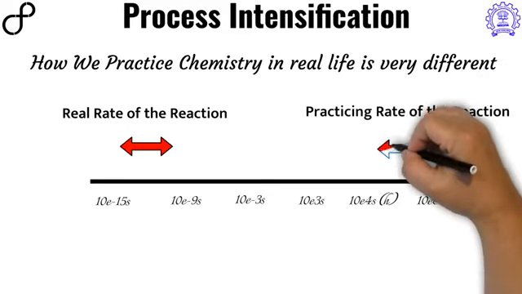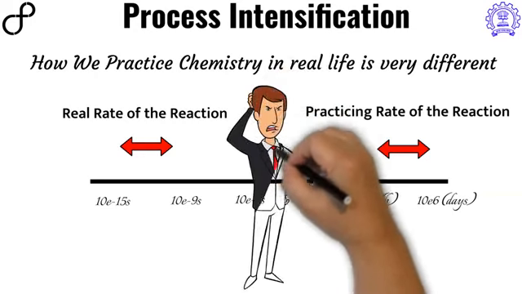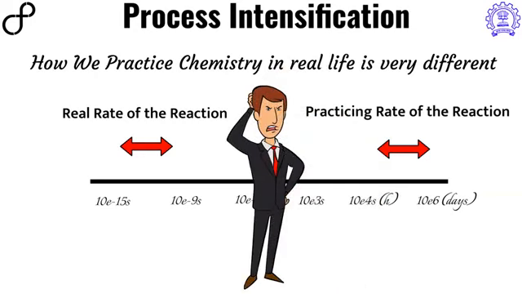And I'm sure this is very shocking to many of you, that why should we do reaction at such a slow rate that we decrease the rate of the reaction by 12 and 15 orders or maybe even 18 orders. Okay, let's look into why we do that. There's a reason for that.